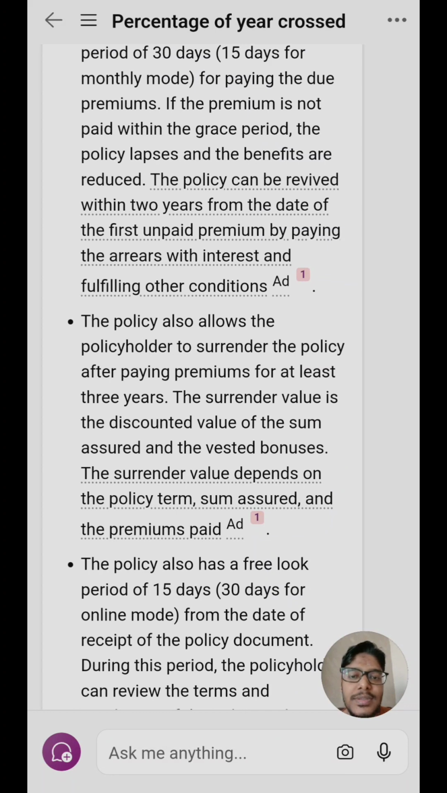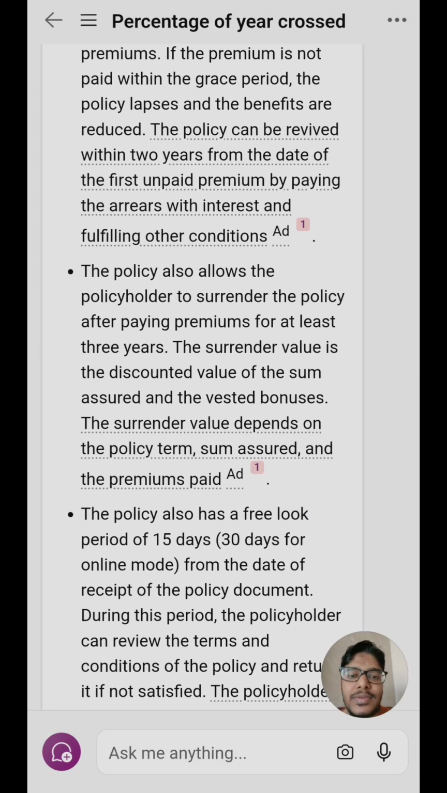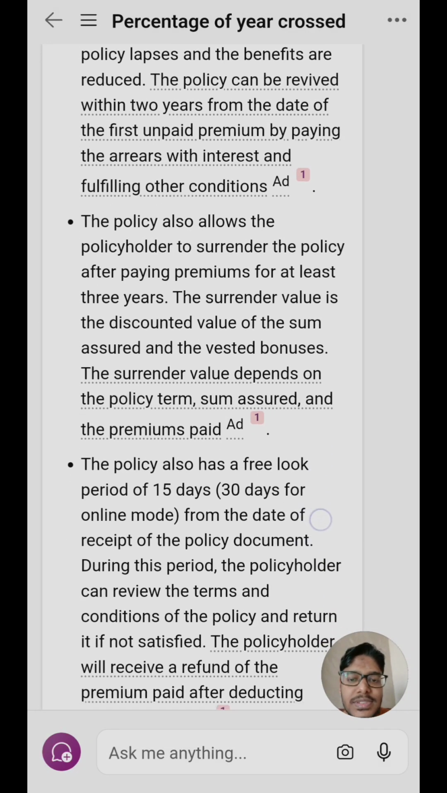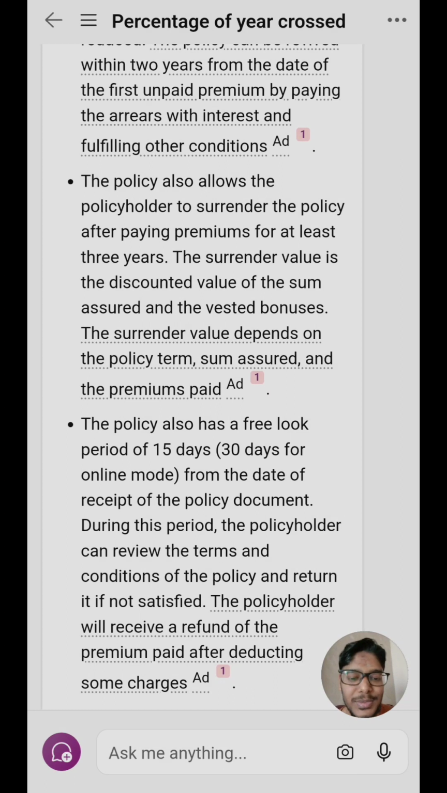The policy allows the policyholder to surrender the policy after paying premiums for at least 3 years, as I mentioned. The surrender value is the discounted value of the sum assured and the vested bonuses. But it is generally not recommended to surrender the policy because it can lead to financial losses.